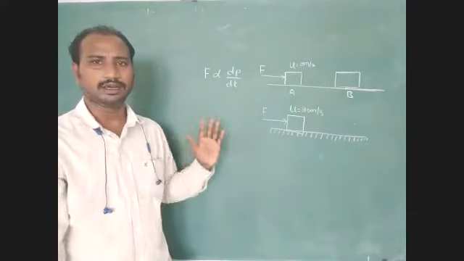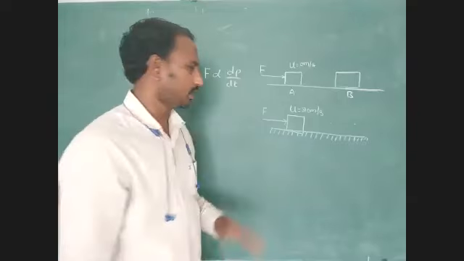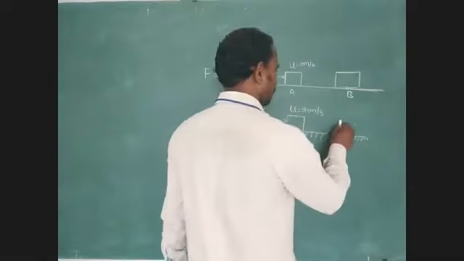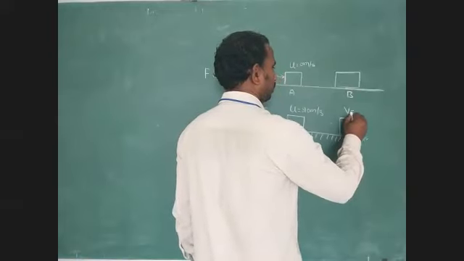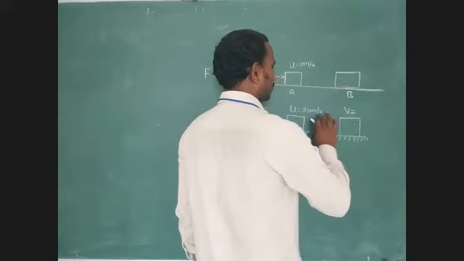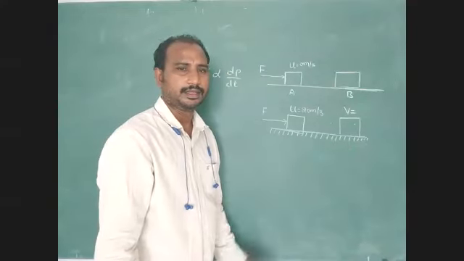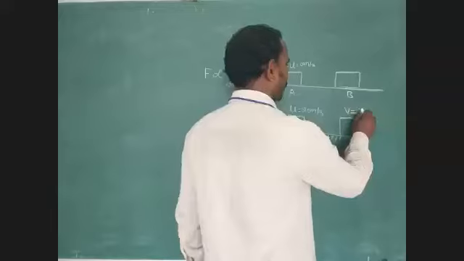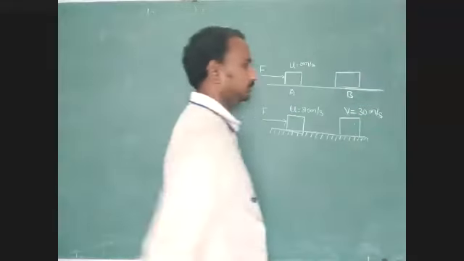Here the external force changes the velocity. So initial velocity u and final velocity v is greater than 20 meters per second. For example, we consider 30 meters per second.